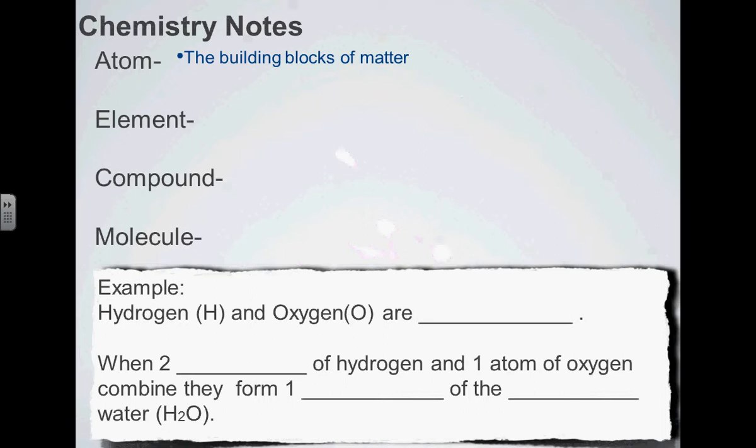Okay, and the picture on the front of your notes that you just saw and the picture on your objectives, that's a model of an atom. And atoms, however, are made of even smaller particles called subatomic particles, meaning smaller than an atom. And those subatomic particles are protons, electrons, and neutrons. And we'll be learning about those today.